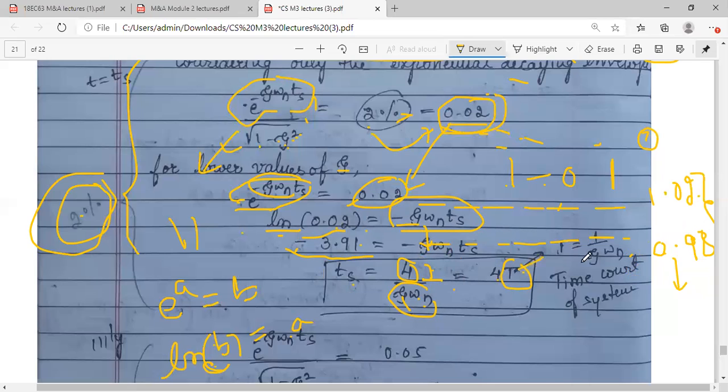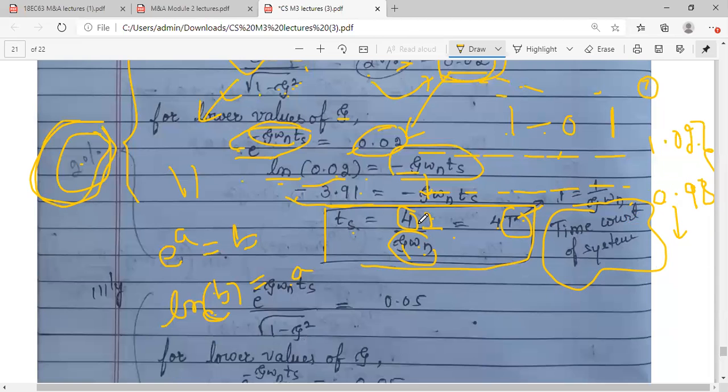So what is this capital T? We have already discussed this while discussing first order systems. Try to recall, it was the time constant of the system. Time constant of the system is given by 1 by zeta Wn. So this expression is for the settling time if you consider the tolerance band of 2%.